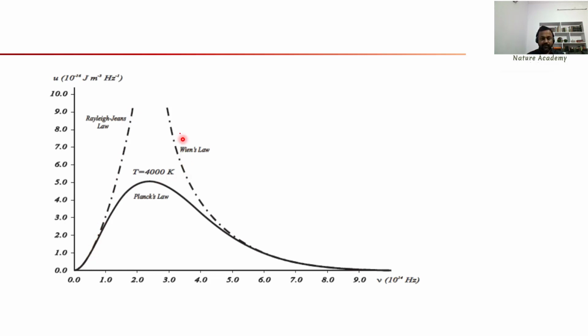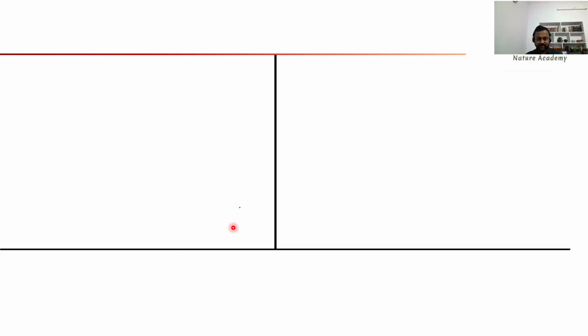In the same way, Wien's displacement law is valid at high frequency range and fails at low frequency range. In the high frequency range, you can see the exponential decay, because in Wien's distribution law we have an exponential factor also. In the opposite case, you can also write this in terms of wavelength.